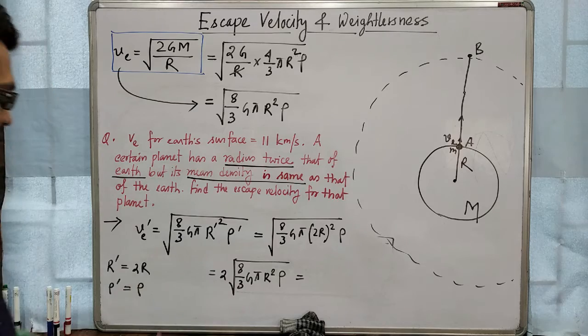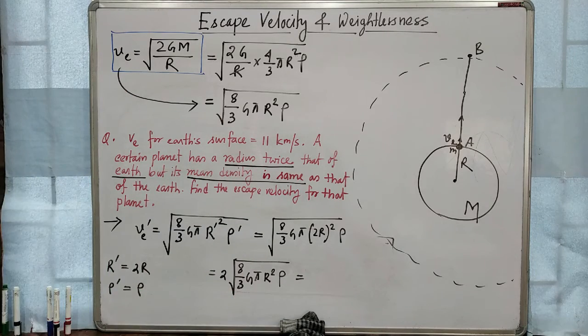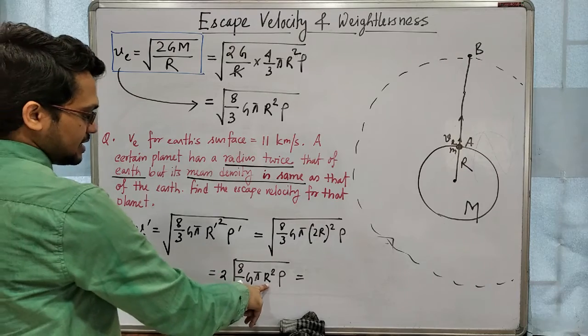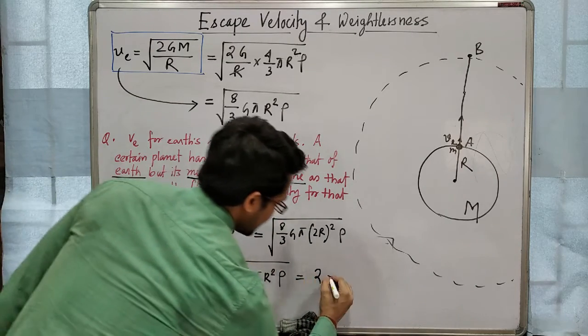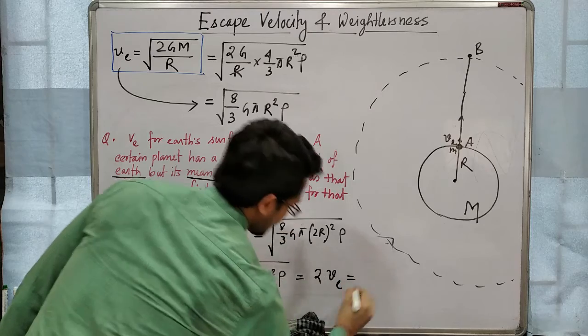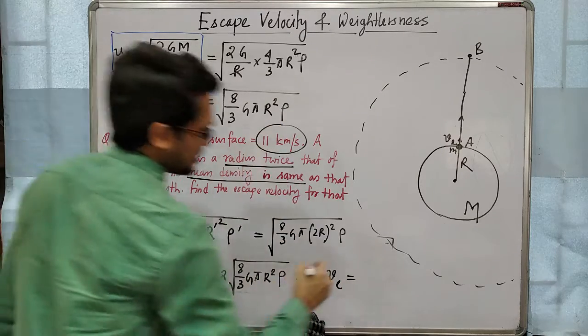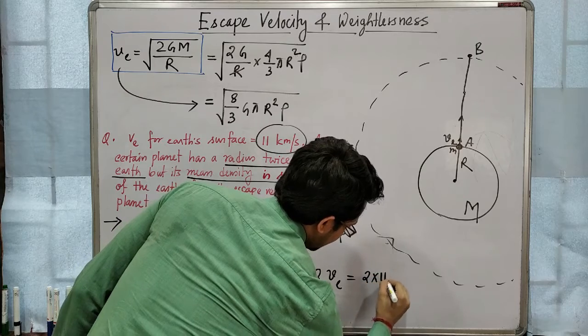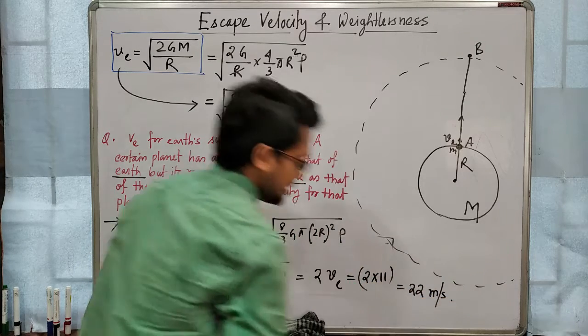This quantity tells about the escape velocity for Earth, because this R is the radius of Earth. So this under root part is VE, which is given as 11 km per second. So 2 into 11, you will get 22 km per second.